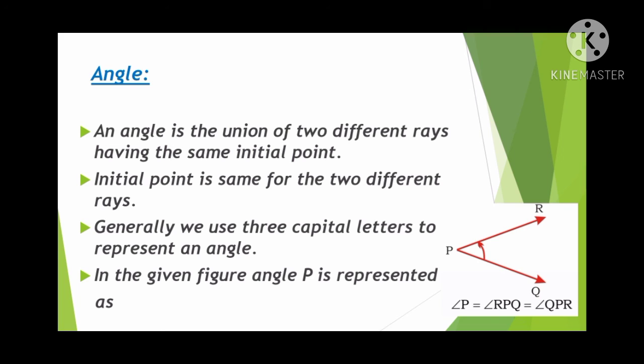Generally we use 3 capital letters to represent an angle, as given in the figure: PQR, QPR and RPQ. The middle letter is always the angle's vertex. So in RPQ, P is the angle, and in QPR, P is the angle.